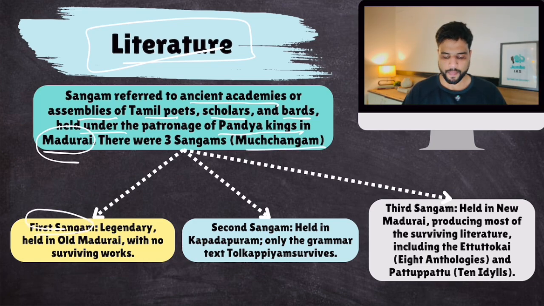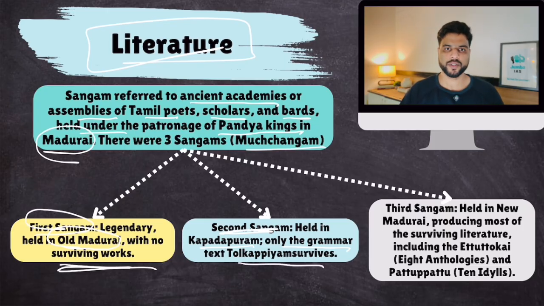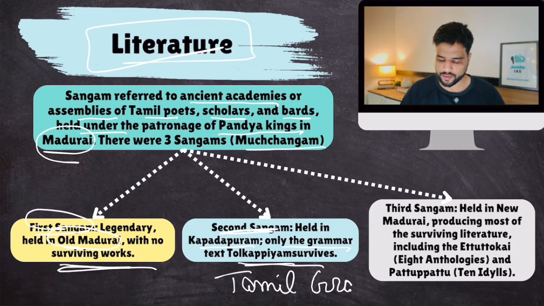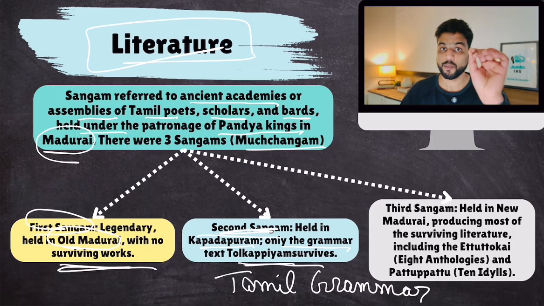The first Sangam was held in the old Madurai city. No surviving work; we have no evidence of what was written at that time. Then the second Sangam was held in Kapatapuram. Only the grammar text Tolkappiyam survives. Tolkappiyar was the person who wrote Tolkappiyam, which gave Tamil grammar. So that grammar portion survives from the second Sangam.